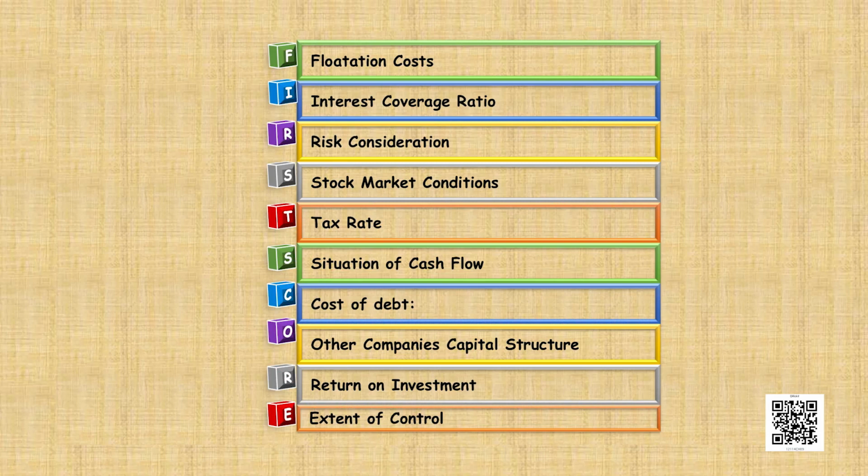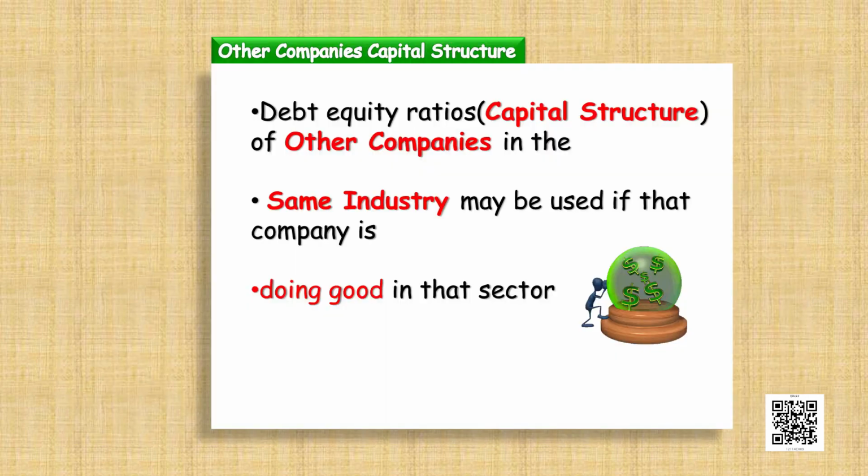The next factor is the capital structure of other companies. So, the debt equity ratio of other companies can also be seen, that is, companies which are in the same industry may use the same amount of capital structure.